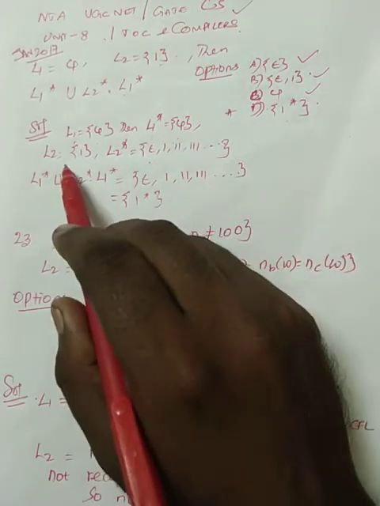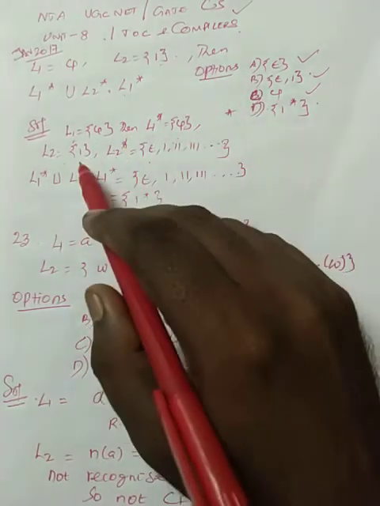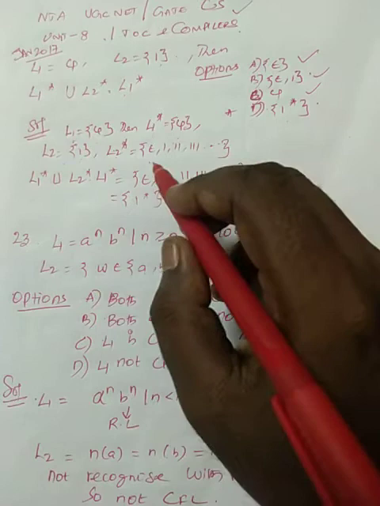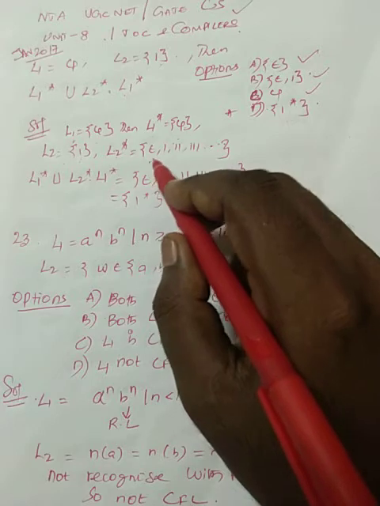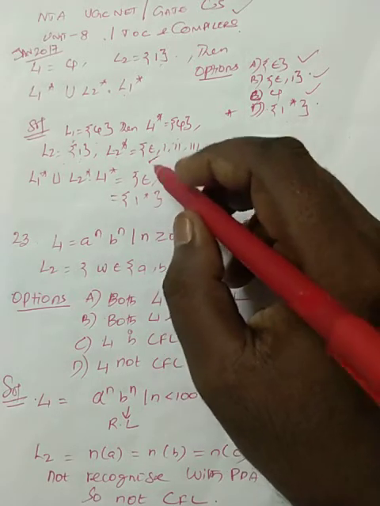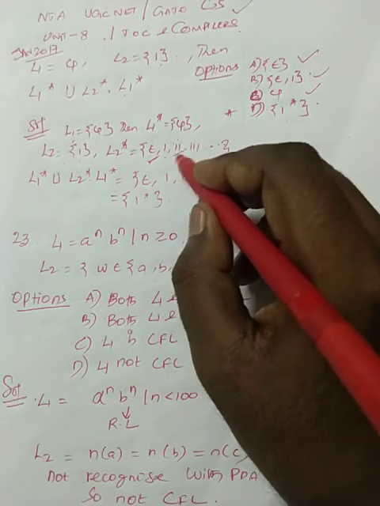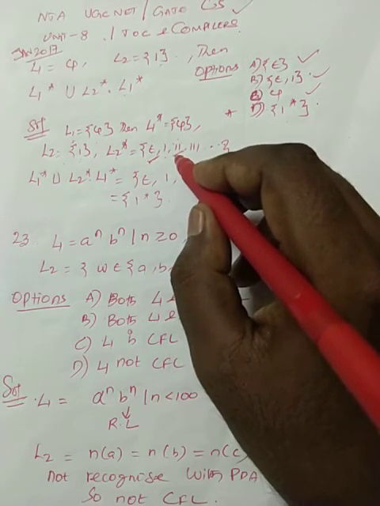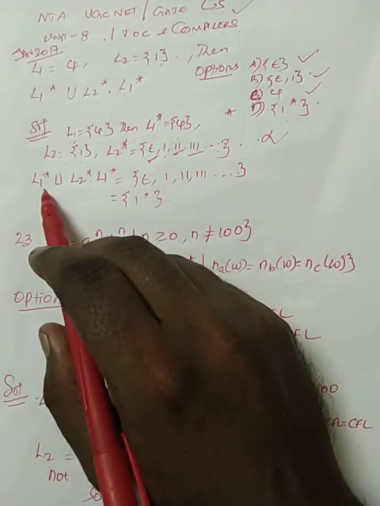L2 is 1, so what is L2 star? It is nothing but 1 star. 1 star is nothing but epsilon, since 1 is going to occur 0 times or any number of times. If it is 0 times, epsilon. If it is 1 time, 1, and if it is 2 times, 11, or 3 times, or up to infinity.